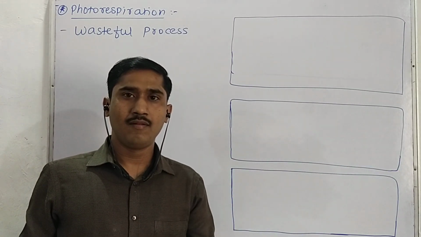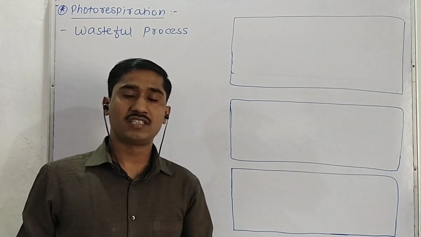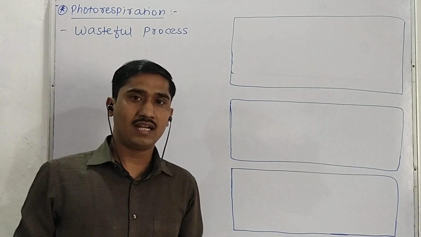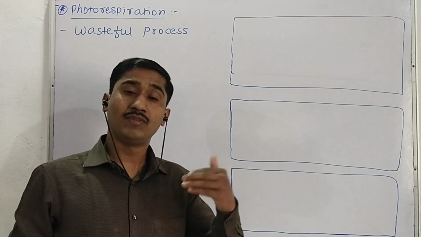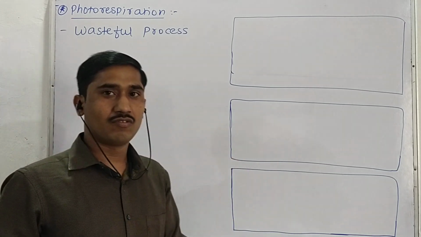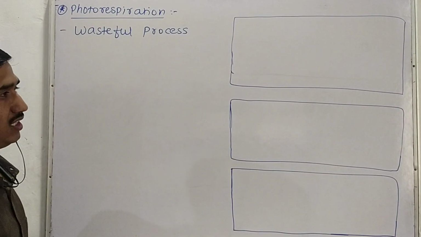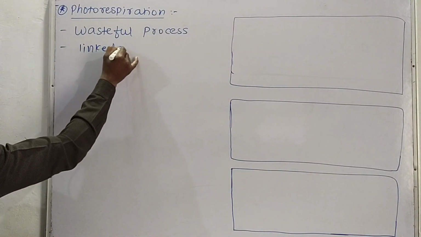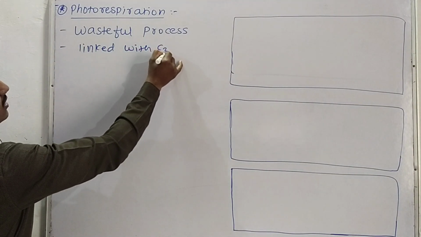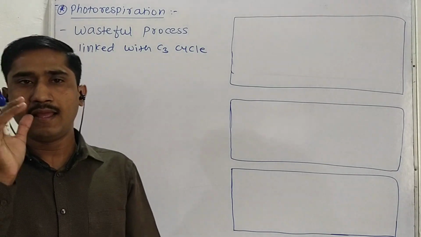Not 100%, but suppose the plant absorbs 100% CO2, then there will be a loss of 25% CO2 from the plant cell. That's why photorespiration is called a wasteful process, and this is totally linked with the C3 cycle.